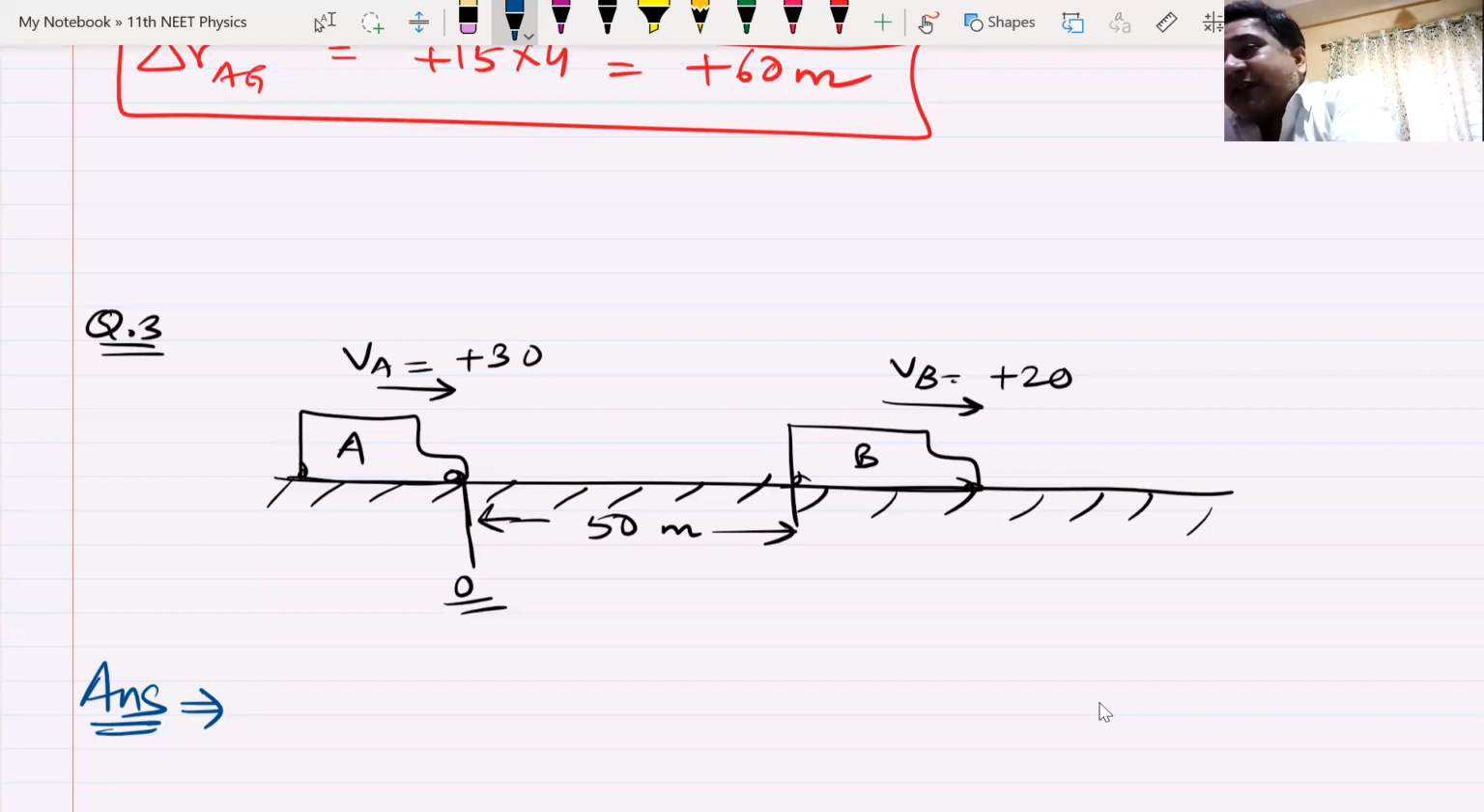Velocity of A with respect to B is plus 10. Okay, Niharika. Time is 5. That is correct. Good work, Niharika.